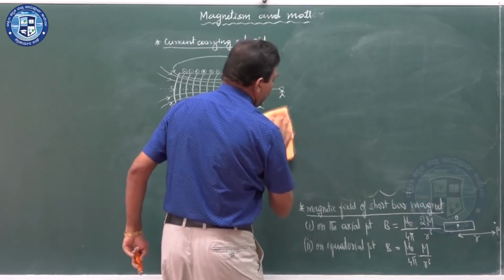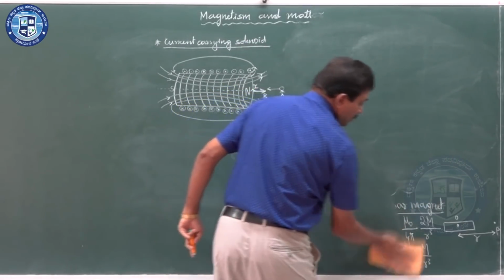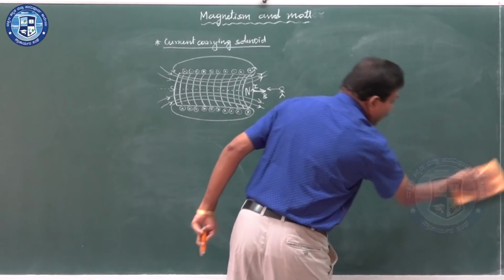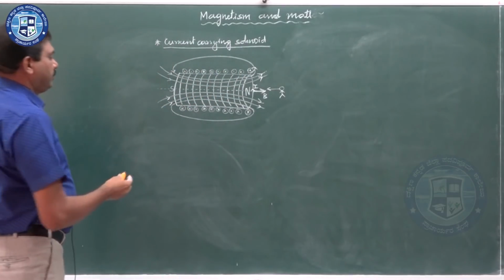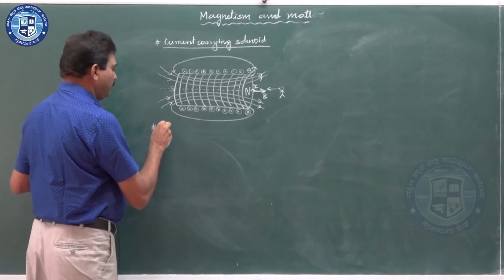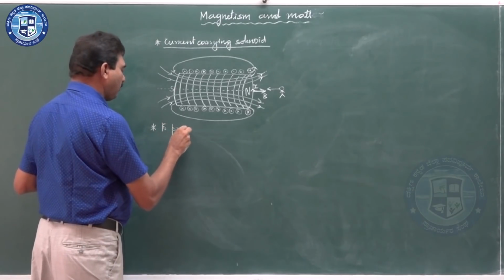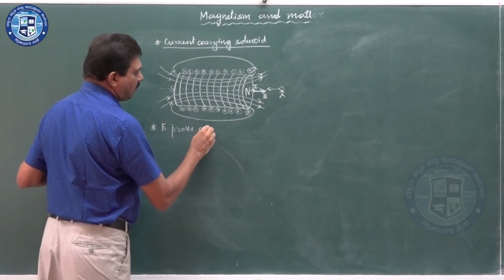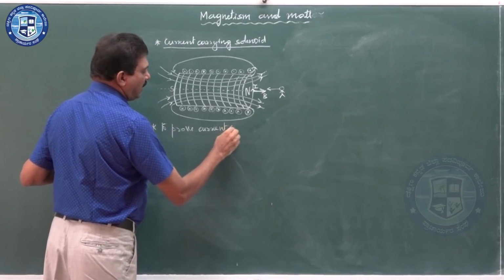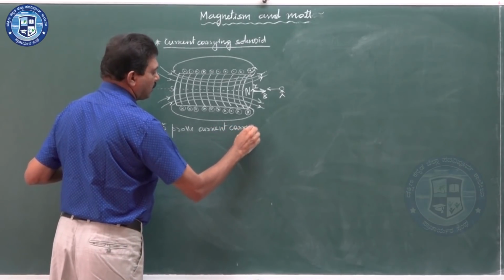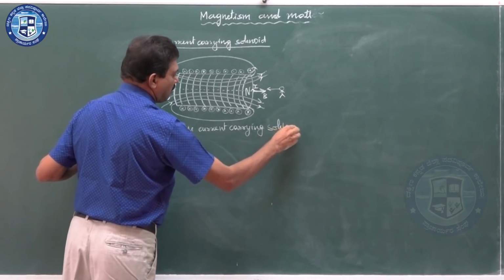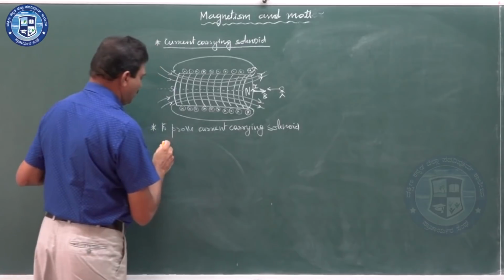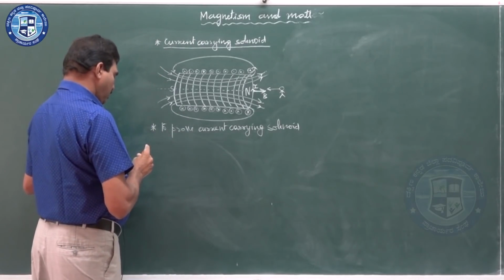To show that a current carrying solenoid acts as a bar magnet, similar to a bar magnet.